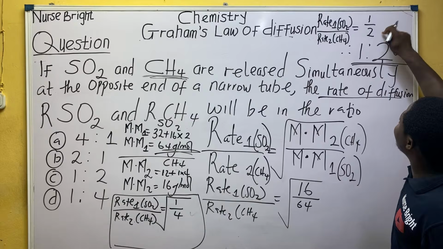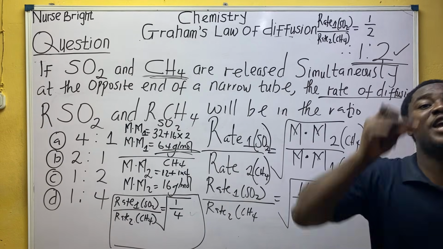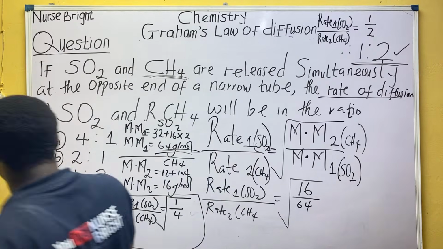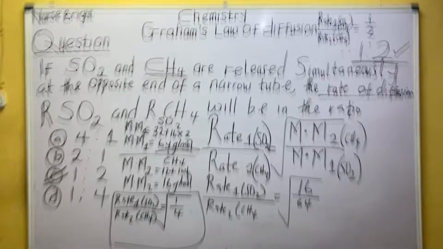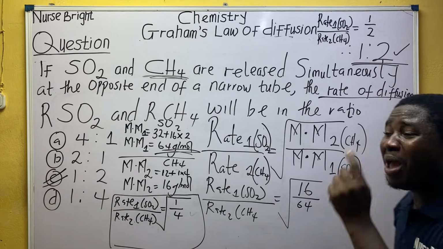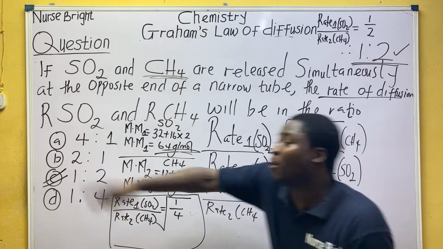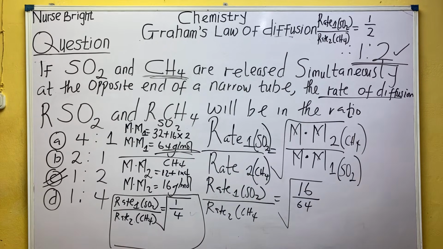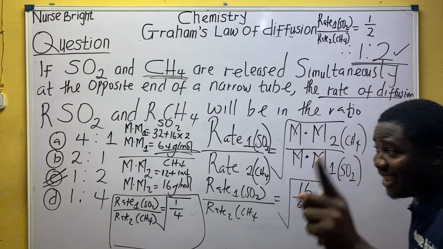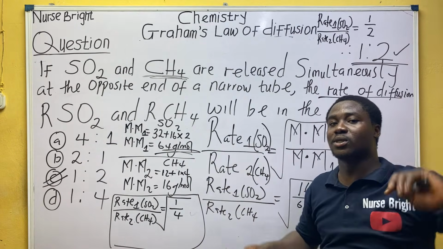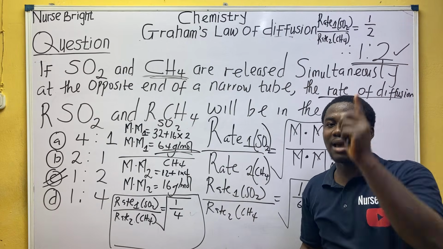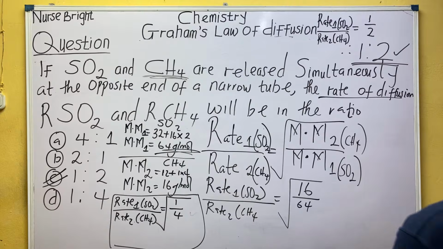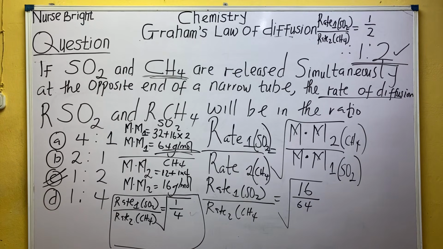Everybody, 1:2. Is it the ratio we got? Don't make mistakes. The answer is C. Don't stress yourself, the answer to the question is C. Don't make mistakes, oh. I wrote 1 over 4, so some people just rush and pick D. Some people forgot the square root. He left the square root in the house. He did not go with the square root. Why would you do that? Next time, don't make that mistake. It's a big problem. All right?